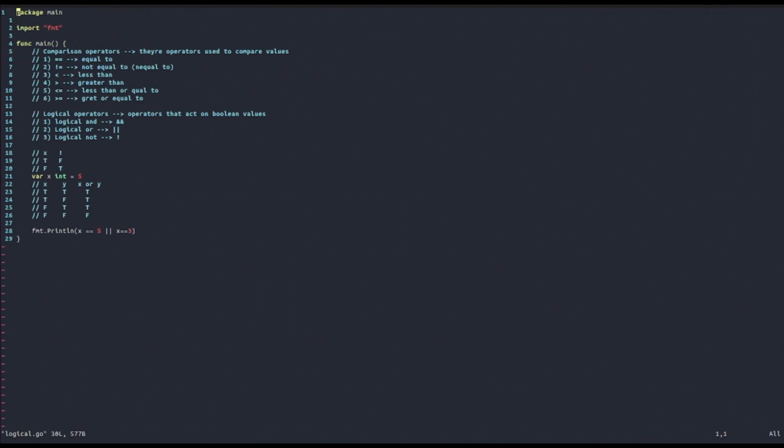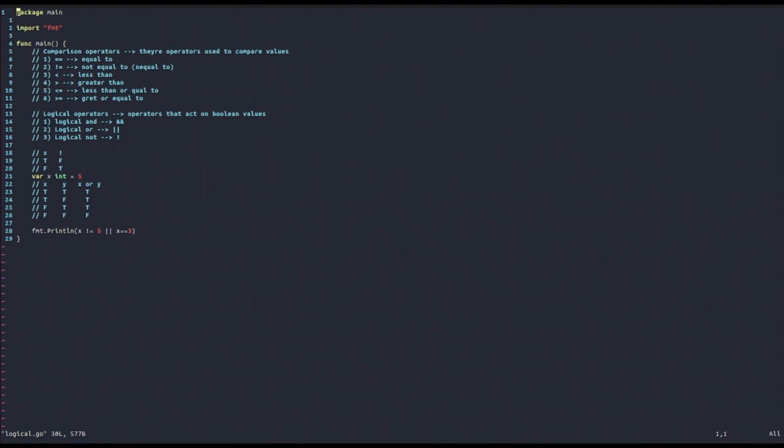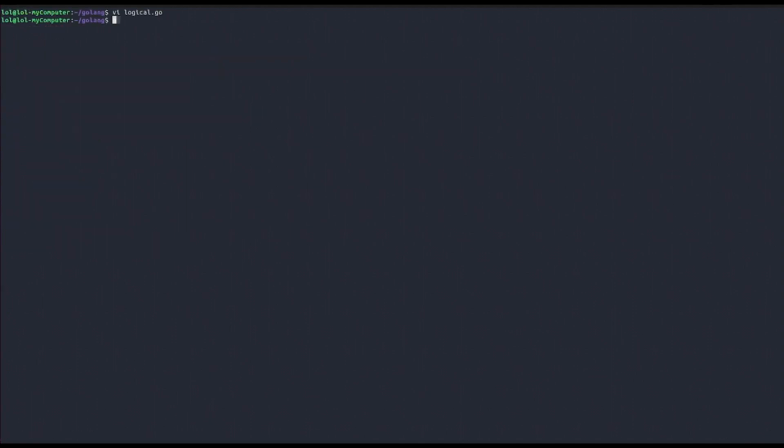Because again, according to the truth table we gave above, the first Boolean value we passed was true, so we are in the case where x is true and y is false, and the result is of course true. But now let's try to pass in two false values. So x not equal to 5 and x equals 3. And as you can see, we get false. So now we can make another example. For example, 5 is greater than 0, or 2 is greater than 0. These are both true, and we should get true. As you can see, it's true.